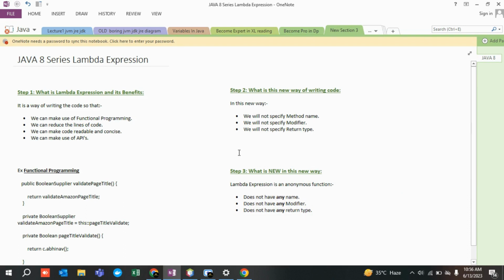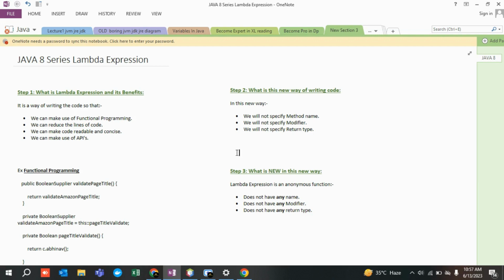For that, you need to understand that nowadays in Java, in automation, even your automation framework codes are mostly migrating from the old Java code to functional programming. They have started implementing functional programming. So what is this functional programming all about? You need to get a basic idea.